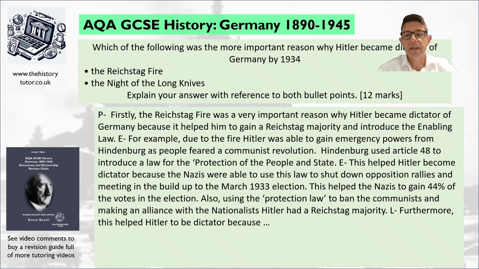Let's think about it furthermore. So we've said it's very important. So furthermore, this helped Hitler to become dictator because we need a further idea about how it helped him create a dictatorship. Okay, so think about another impact to another set of people or another piece of time.